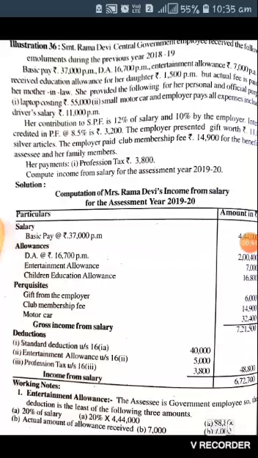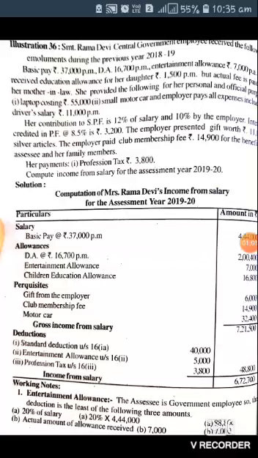She is provided the following for her personal and official purpose: a laptop costing 55,000 and a small motor car, and the employer pays all expenses including the driver's salary of 11,000 per month. Her contribution to SPF is 12% of salary and 10% by the employer.